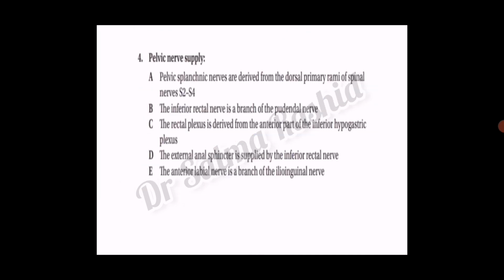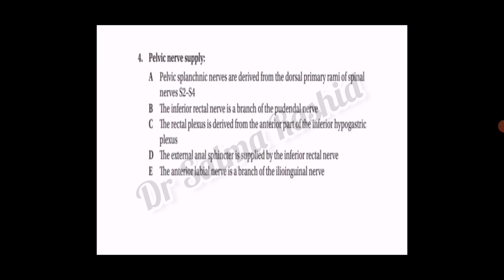After reading the explanation, now we solve the question. Pelvic splanchnic nerves are derived from the dorsal primary rami of spinal nerves S2 to S4. It's wrong because pelvic splanchnic nerves are derived from the ventral primary rami of spinal nerves S2 to S4.